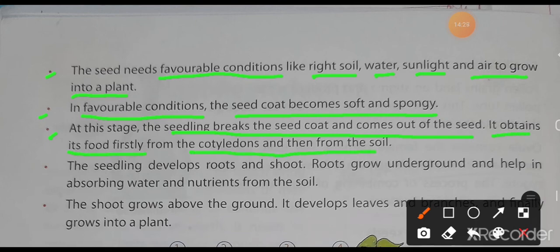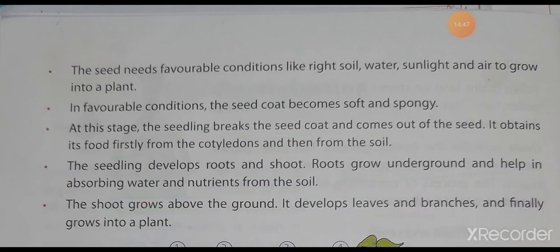The fourth one, the seedling develops roots and shoot. Roots grow underground and help in absorbing water and nutrients from the soil. Now the fifth one, the shoot grows above the ground. It develops leaves and branches and finally grows into a plant.